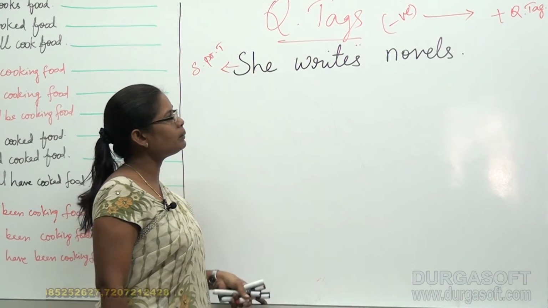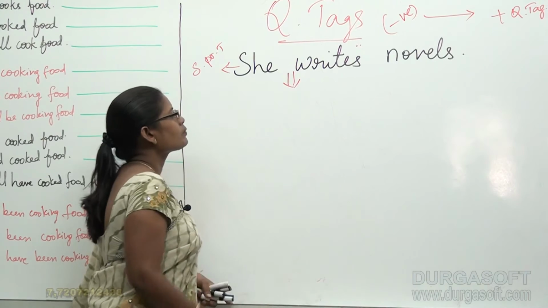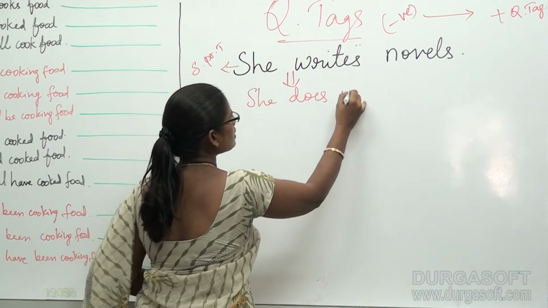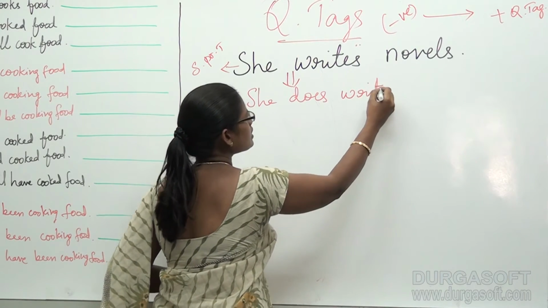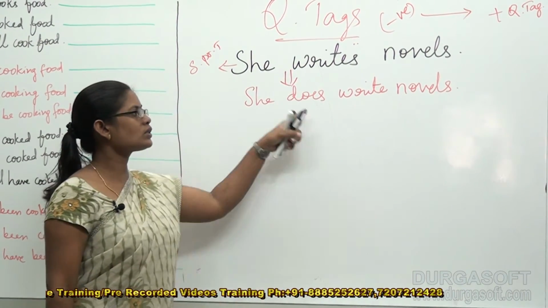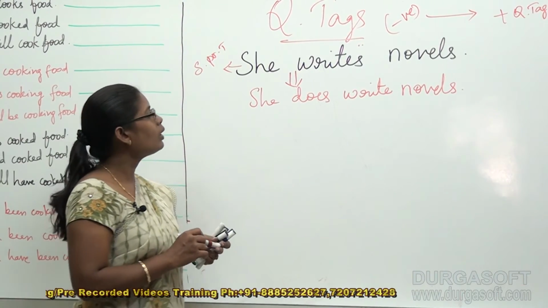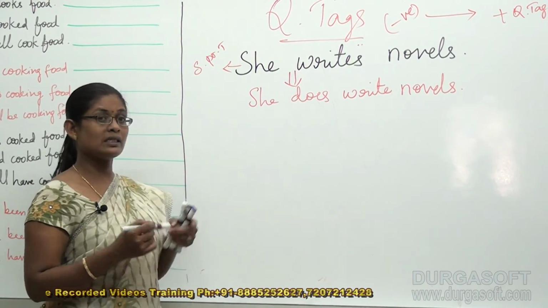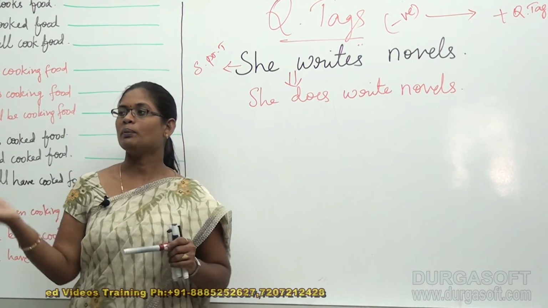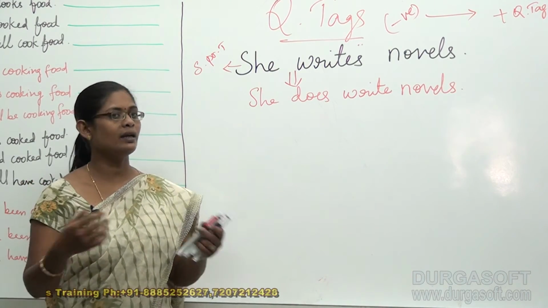And for this simple present tense, this can also be expressed as "she does write novels". This is the existing form of the given sentence. That means "she writes novels" is the same as "she does write novels". If I say "he plays cricket", it is the same as "he does play cricket".